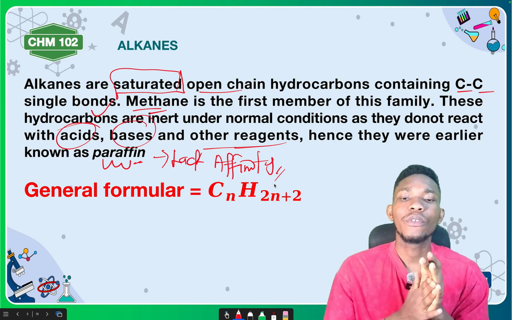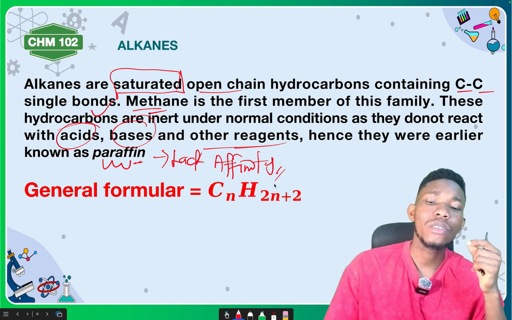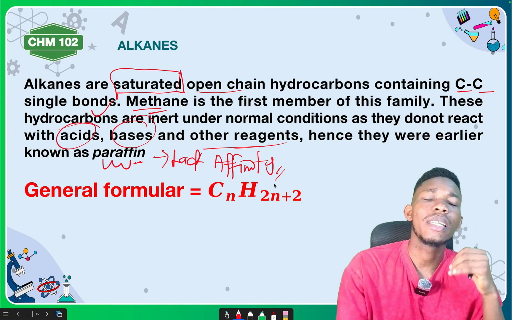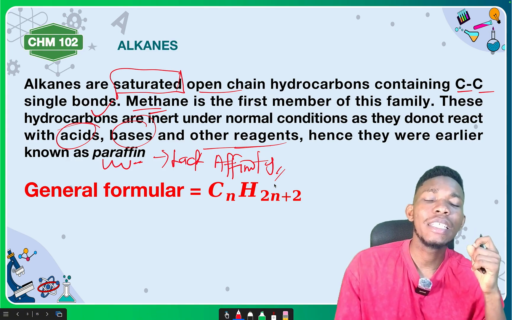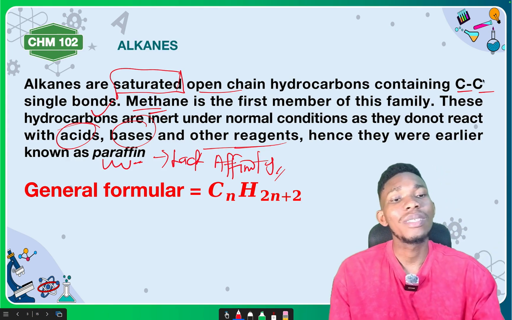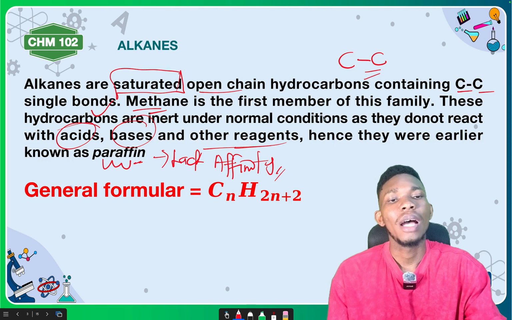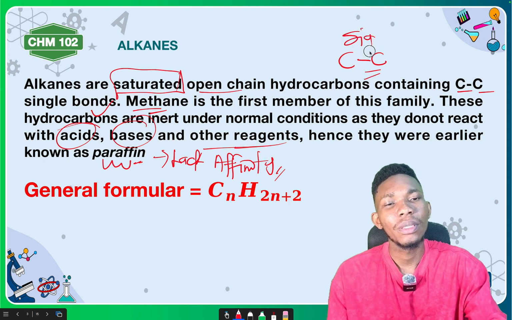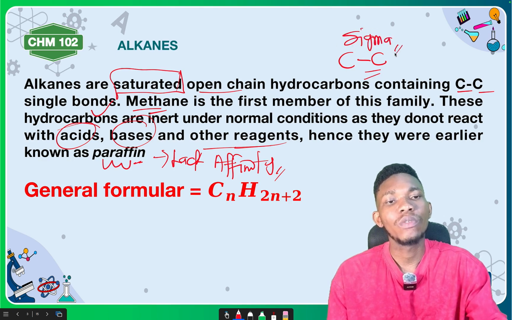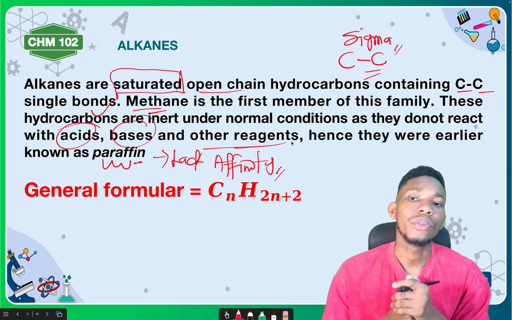So that is that for the alkanes. You may be asked, why are alkanes called paraffin? Because they do not easily react. And why is it that they do not easily react? It's because it is very, very difficult for you to break this carbon-carbon sigma bond. It is a sigma bond, and it is very difficult for you to break sigma bonds, unlike pi bonds that can easily be broken.